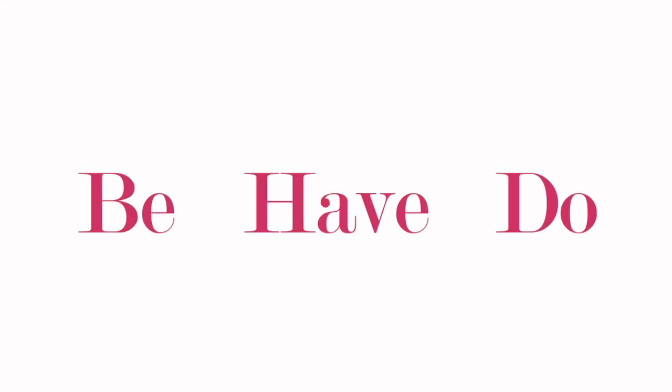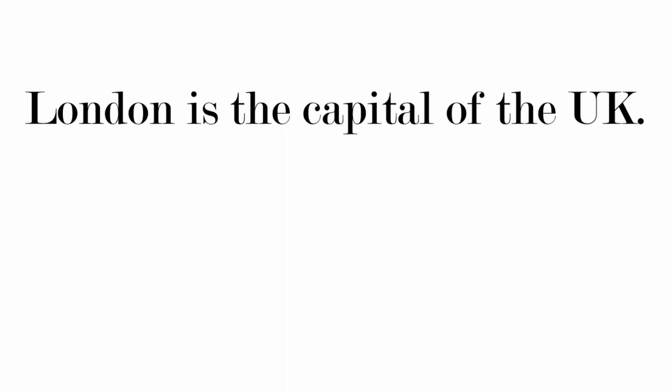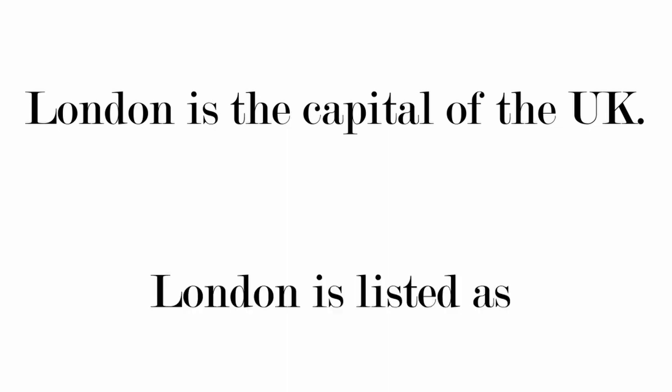Note that the verbs be, have, and do are the only verbs that can be main verbs or auxiliary verbs. So these three could work as an auxiliary verb with other verbs, but they could work on their own as main verbs. Compare, for example, "London is the capital of the UK" with "London is listed as one of the top tourist destinations."